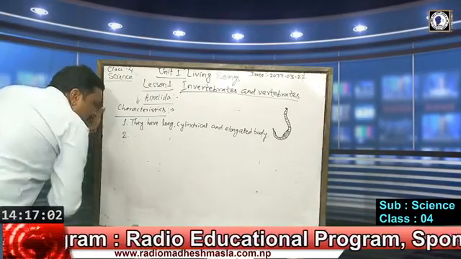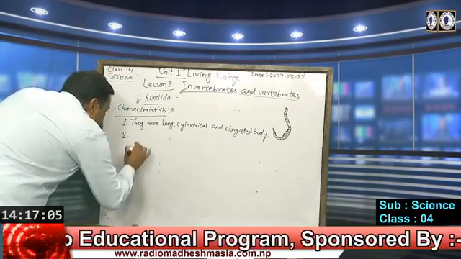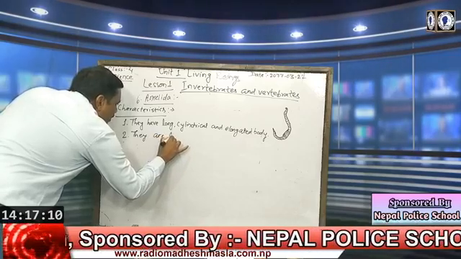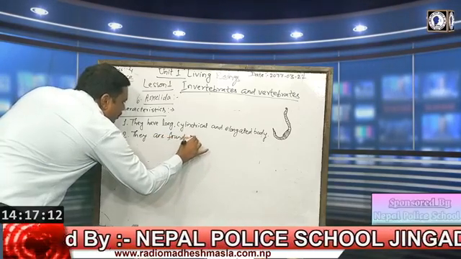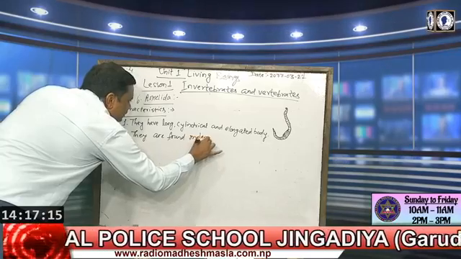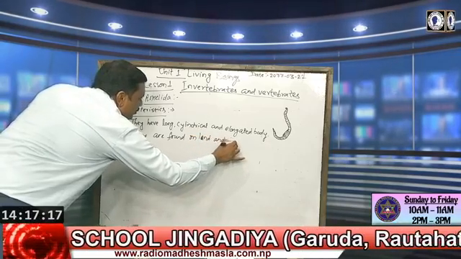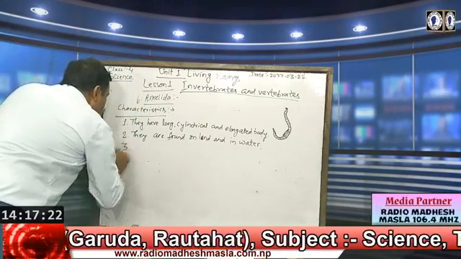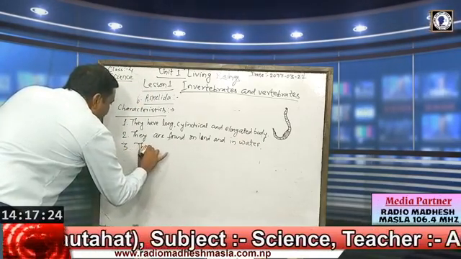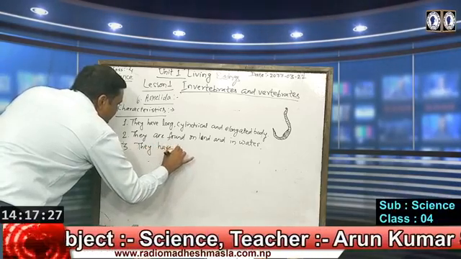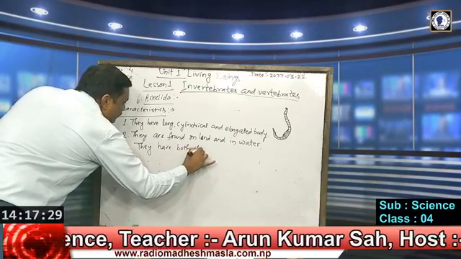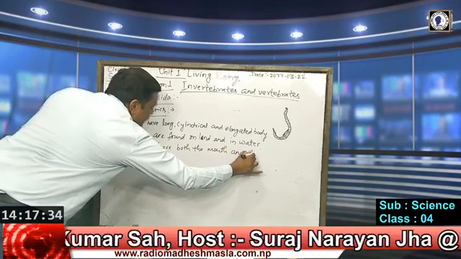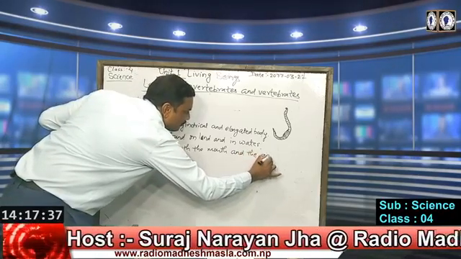Second characteristic we can write, they are found on land and in water. Third, they have both the mouth and the anus.